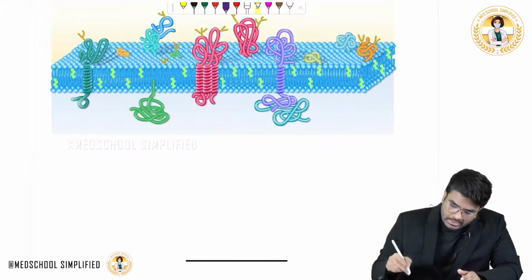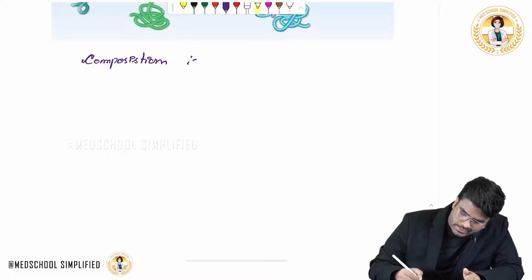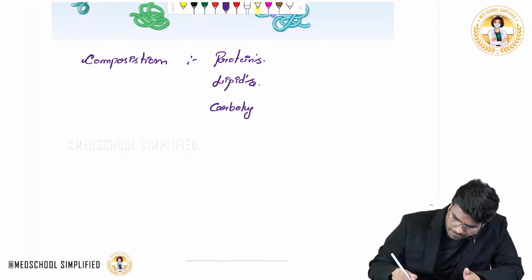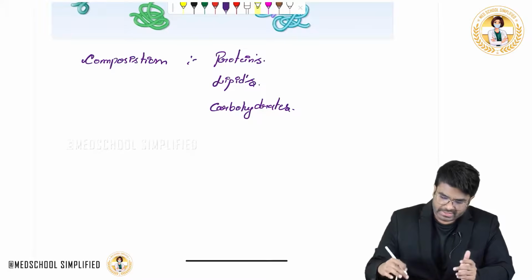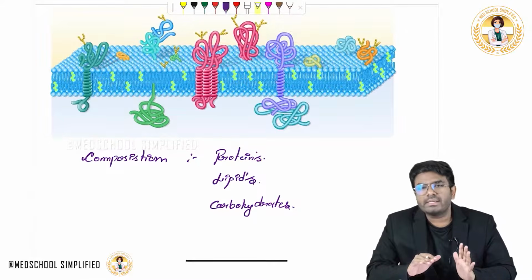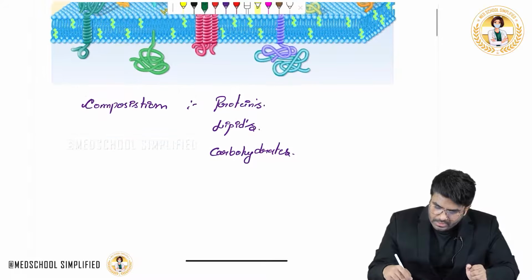Actually, yes. The composition of the cell membrane is proteins, followed by lipids, and lastly carbohydrates. So, proteins, lipids and carbohydrates. In this cell membrane, whatever you are looking at, it has all three components: proteins, carbohydrates as well as lipids. Here I have written everything in an order.